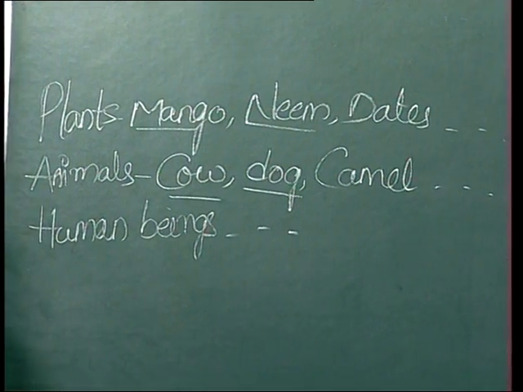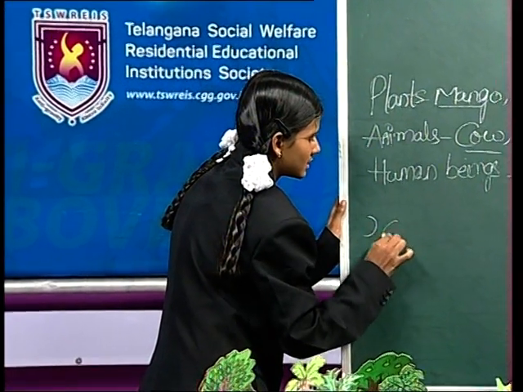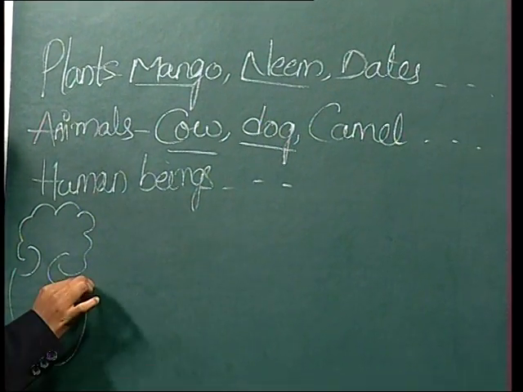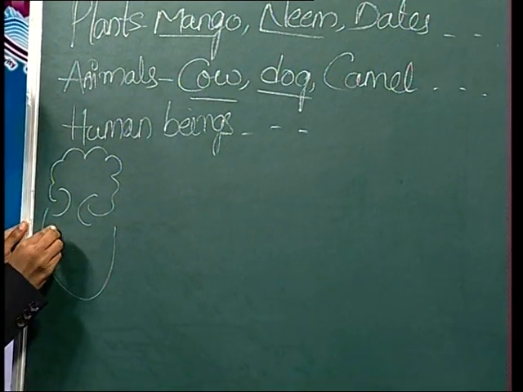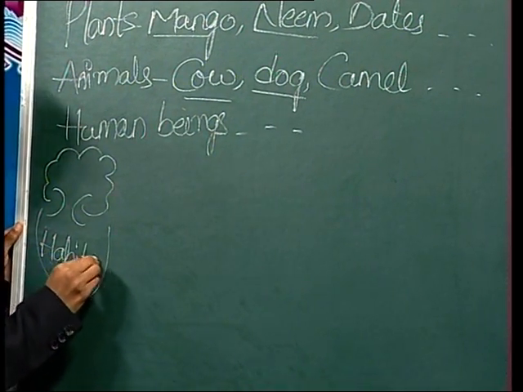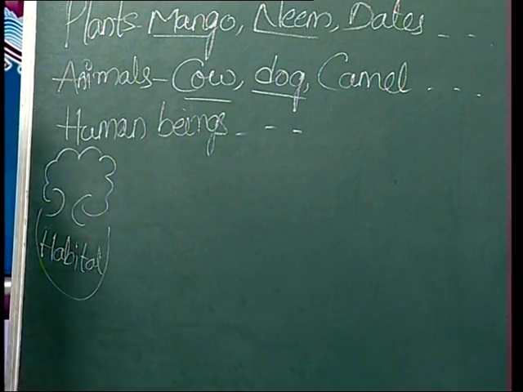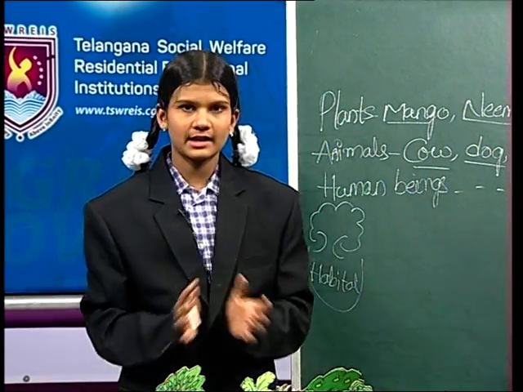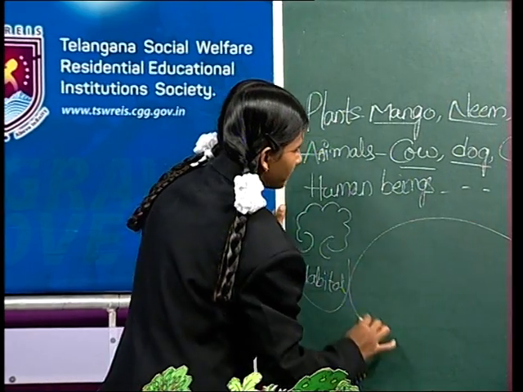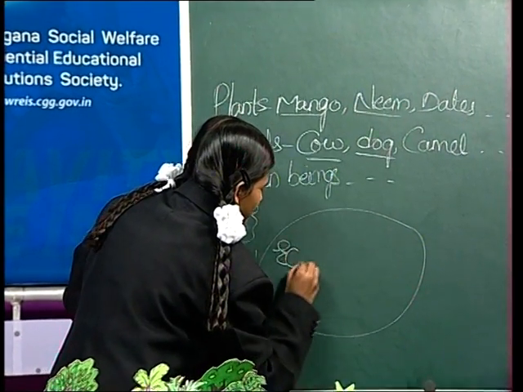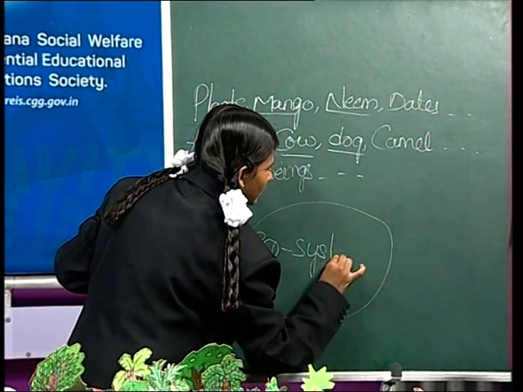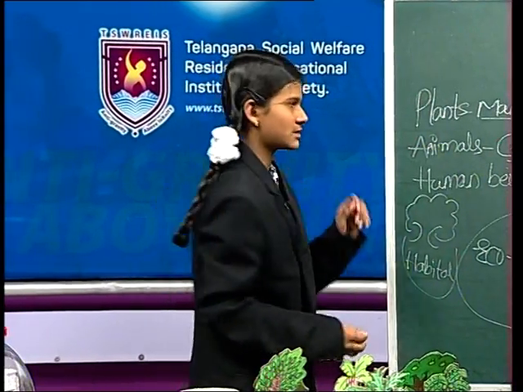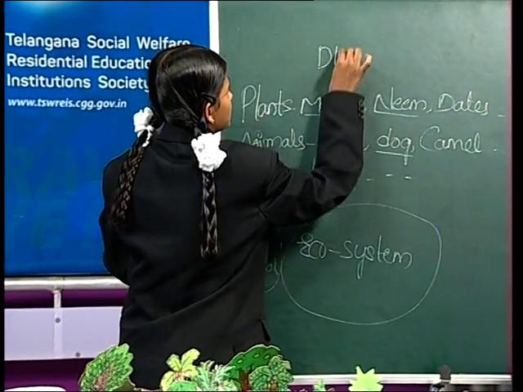For example, if we take a mango tree, see here, this is a mango tree. Here, the surrounded area of a tree is called a habitat. For example, mango, neem, cow, dog, etc. living together in a broad area is called an ecosystem. So, today our topic is different ecosystems.